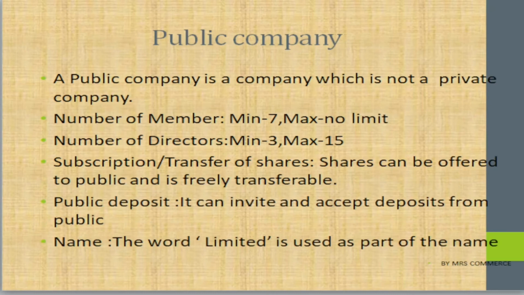Next we can see the public company. A company which is not a one person company or a private company, we can say, is a public company. Public company means there will be interference of the government also. The number of members will be a minimum of 7 and there will be no maximum limit. The number of directors can be a minimum of 3 and a maximum of 15. Subscription and transfer of shares: shares are allotted to the public, and the shares are also freely transferable.